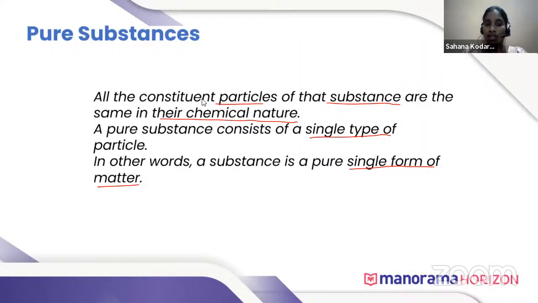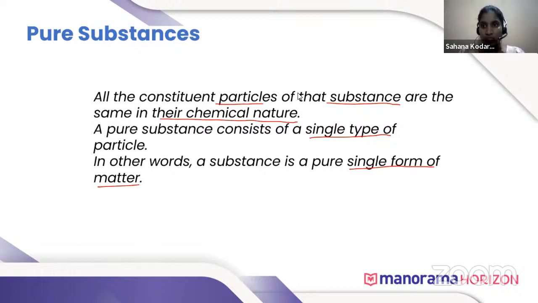Here, all the constituent particles of that substance are the same in their chemical nature. Means for a pure substance, for example, you can take any element, like gold. The chemical nature of the particles of gold is the same. Similarly, take the example of metals.